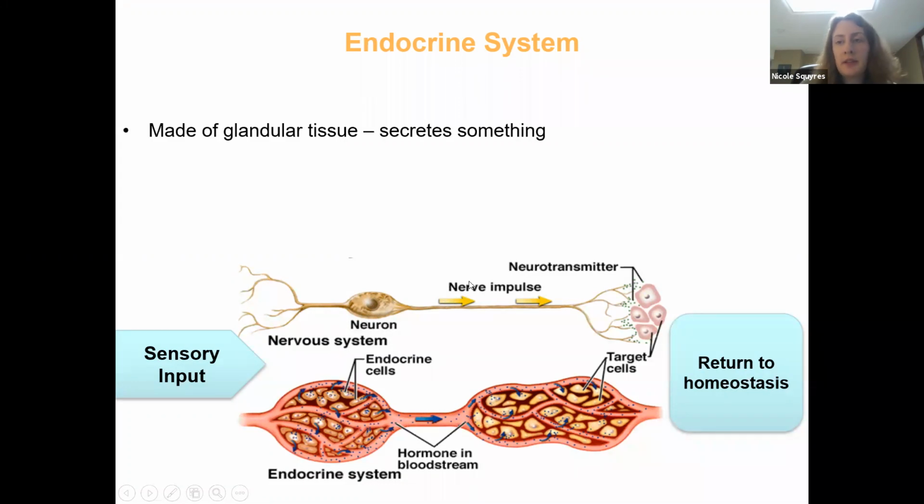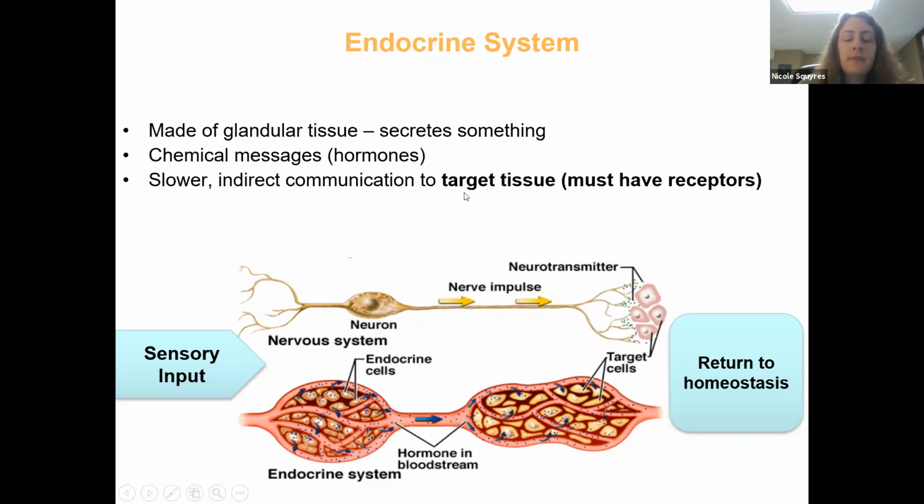The key things about the endocrine system: it's made up of glandular tissue. And glands are tissue that secretes something. In the case of the endocrine system, what they secrete are chemical messengers called hormones. Compared to the nervous system, the endocrine system is a slower and more indirect method of communication. The communication essentially occurs when the endocrine cells release their hormone into the bloodstream, and it travels to a target tissue where that hormone then has an effect.